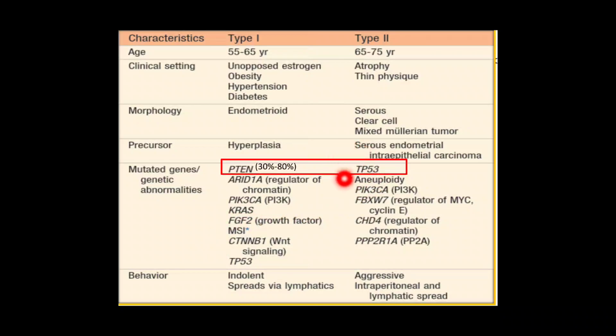While most common gene mutated in type 2 is TP53, and other mutations are aneuploidy, PIK3CA mutations, and so on. So important genetic mutations you have to learn are PTEN for type 1 and TP53 for type 2. And the behavior of this tumor, so type 1 is indolent while type 2 is an aggressive tumor. So type 1 has a good prognosis while type 2 has a poor prognosis, and type 1 spreads via lymphatics, and type 2 also has an intraperitoneal spread.